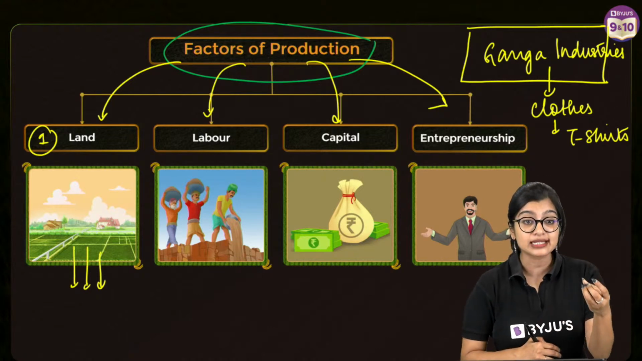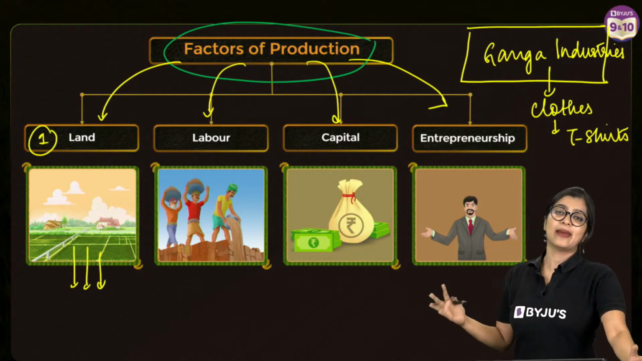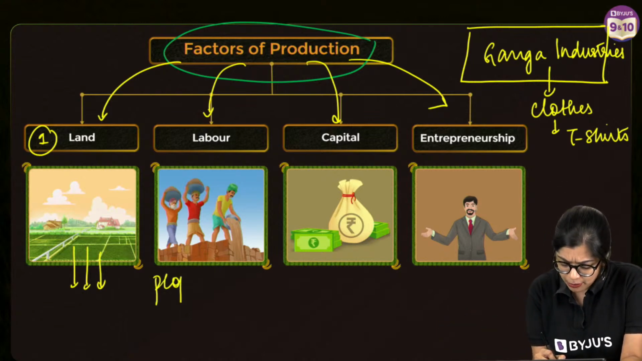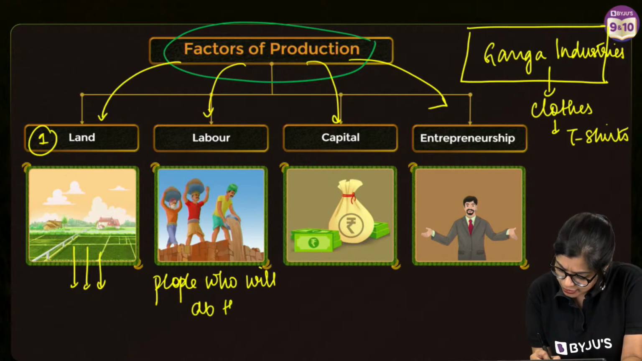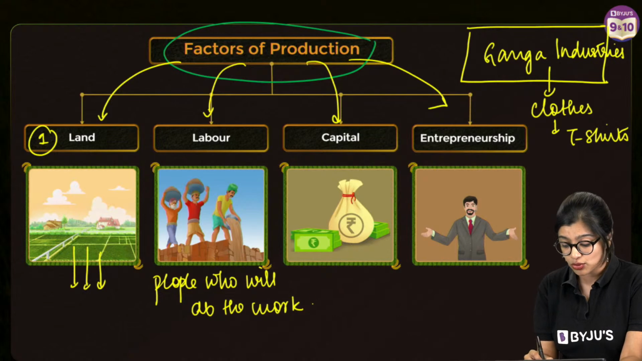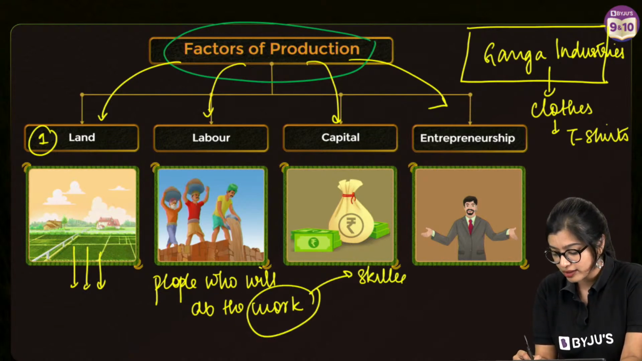Somebody who does the task, a skilled worker, very good, right? So basically laborers are people who will do the work, yes? So who are they? People who will do the work. Now understand that when it comes to this work, work here could be skilled work, yes?